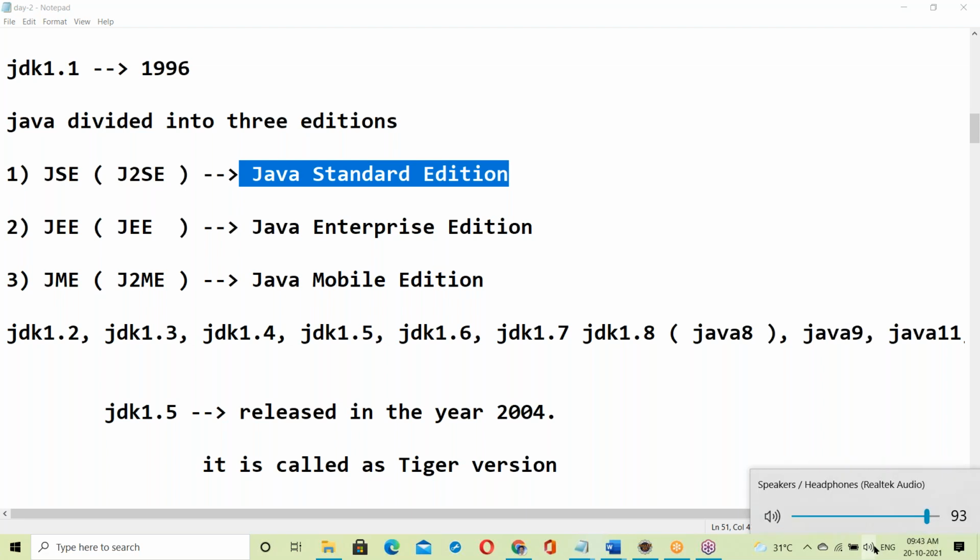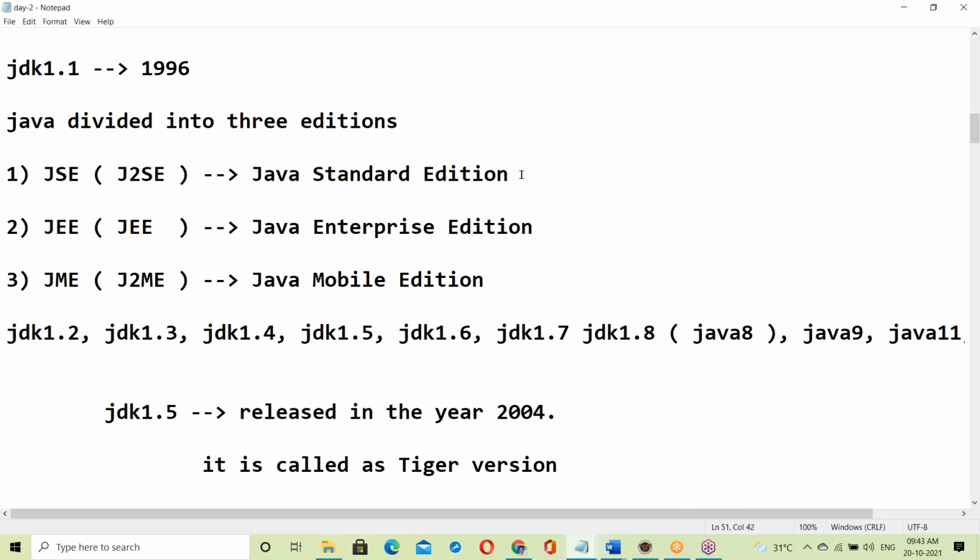Check your speakers, and your system speaker volume also. Maybe that is the problem, because I'm speaking loudly here.